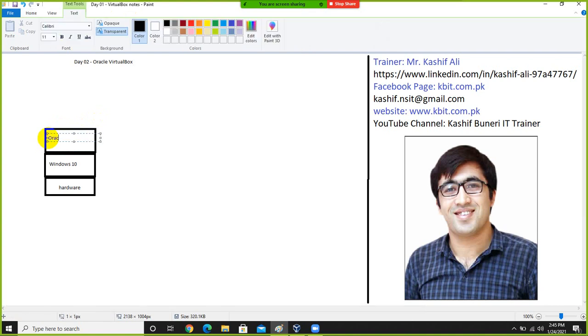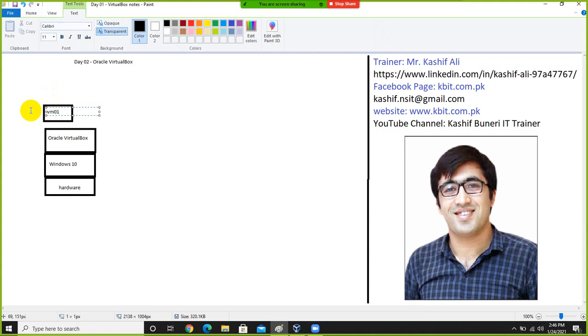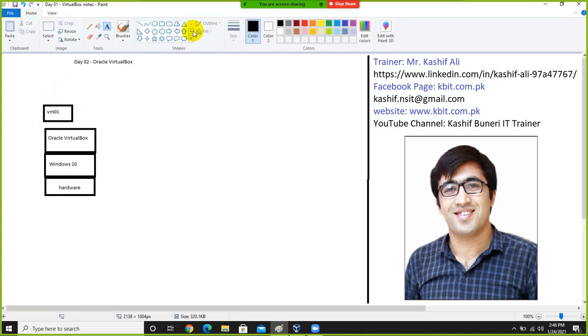We created two virtual machines on VirtualBox, VM01, and we installed the Windows 7 operating system on top of this virtual machine.